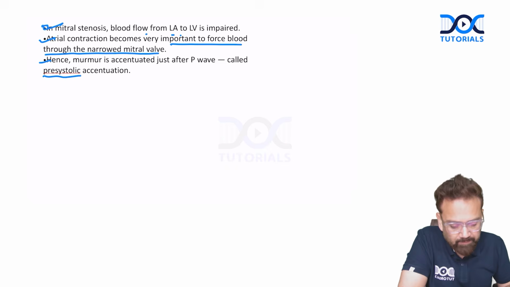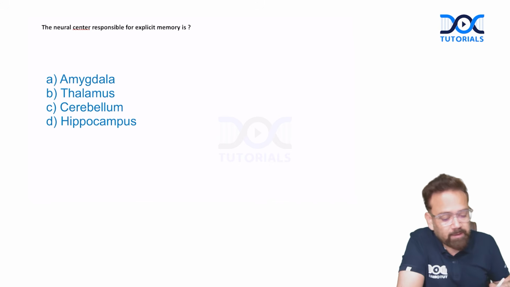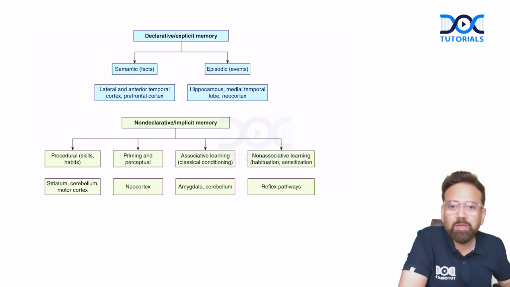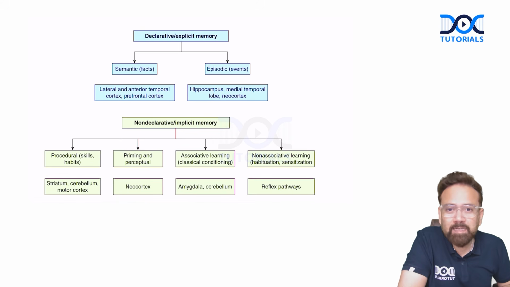So the answer will be P wave. It was an easy question. The neural center responsible for explicit memory. Again, one more question from this table. Answer is hippocampus. We know this table. So many times, almost in every recall, I will discuss this table, because in every examination of INICET, NEET PG, this table has to be asked.